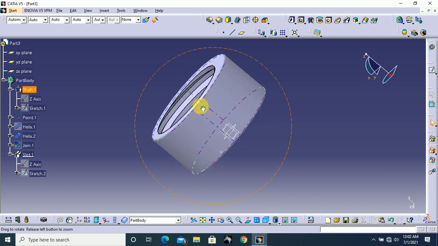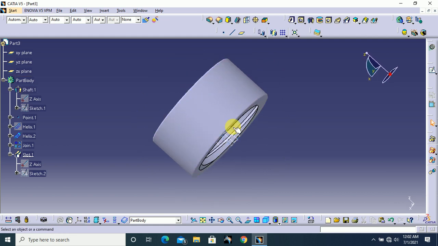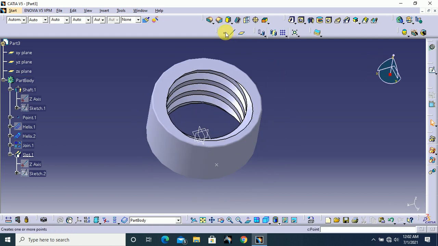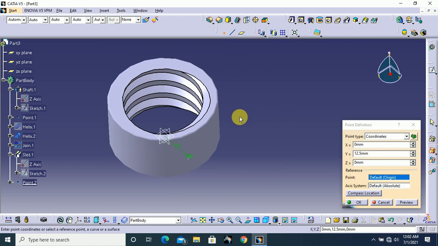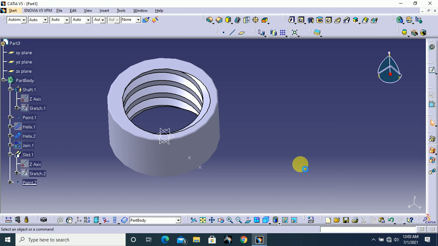Okay, let's create some knurling here. So I select point. Here the value 18 mm and click OK.